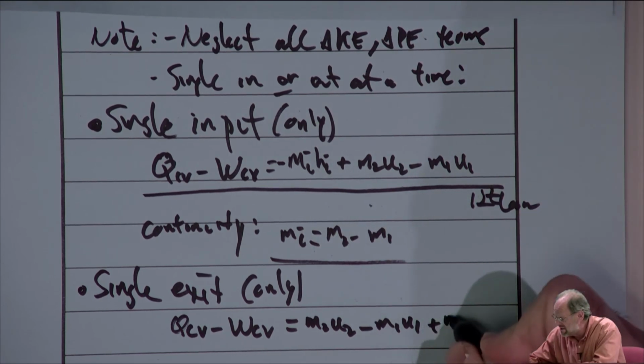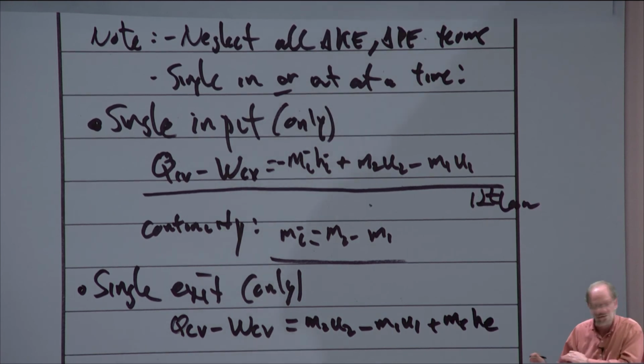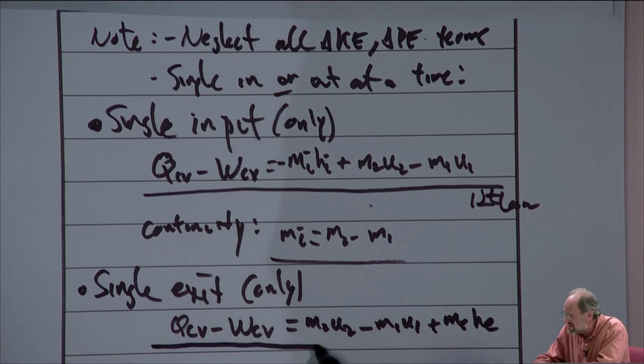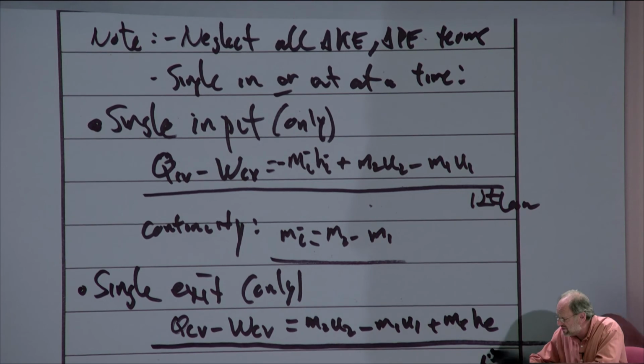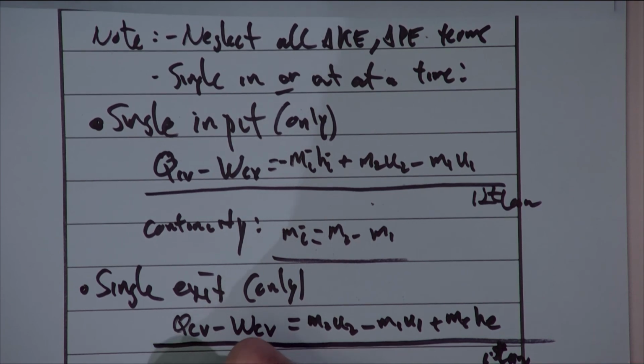So plus MDHE, and the sign, I think, is correct here. This should be positive. So this is the first law equation that we're going to use. And then we'll have to look at the continuity.